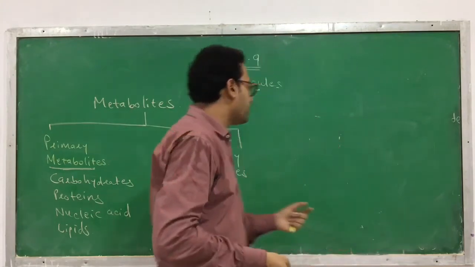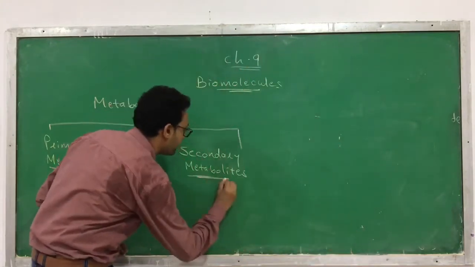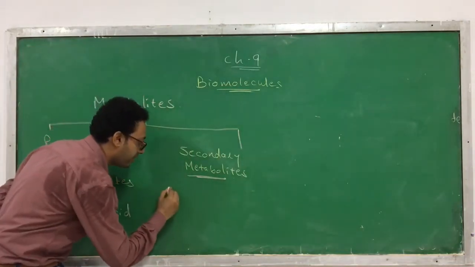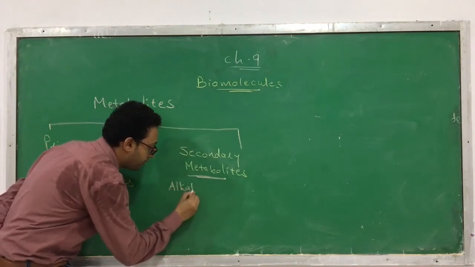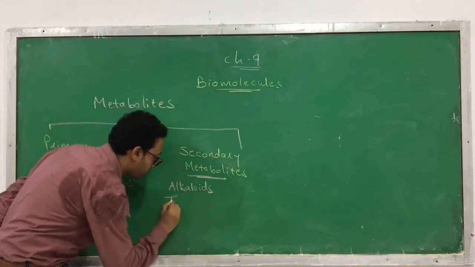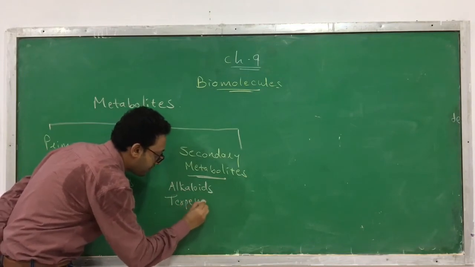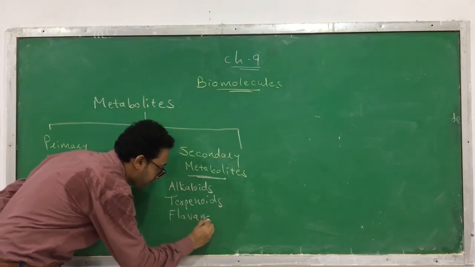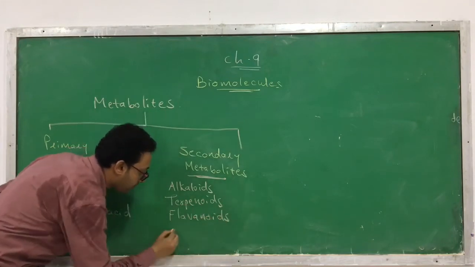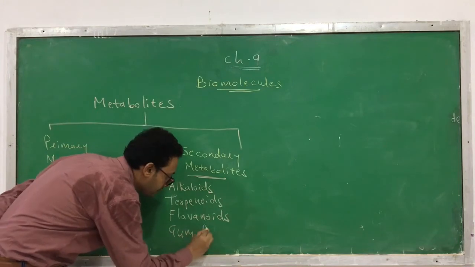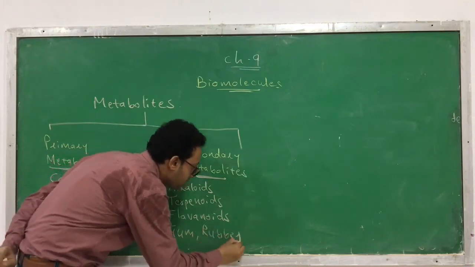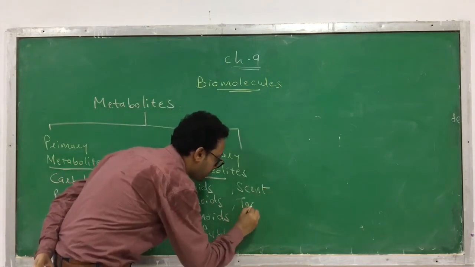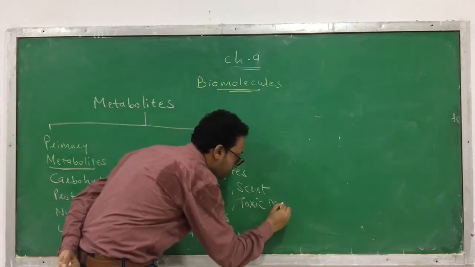Okay. Second, the other type of compounds that you can find in living organisms are called secondary metabolites. What are the other types of compounds you can find? You can find alkaloids. You can also find terpenoids, flavonoids, gum, rubber, and toxic molecules.